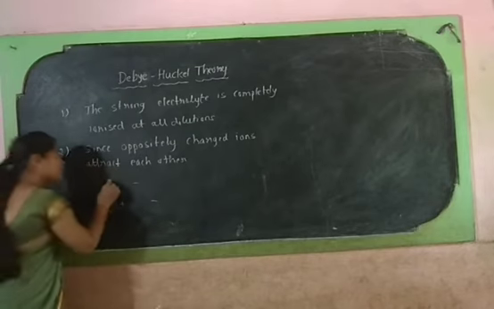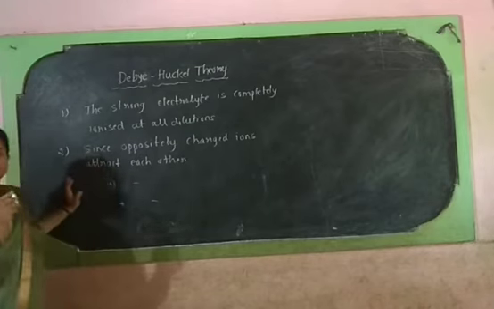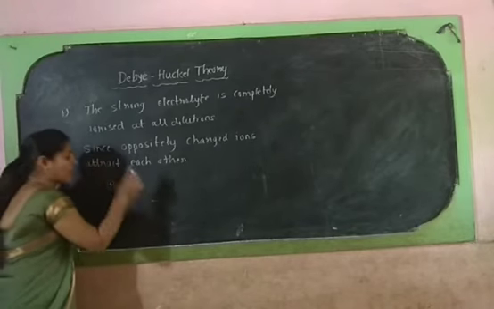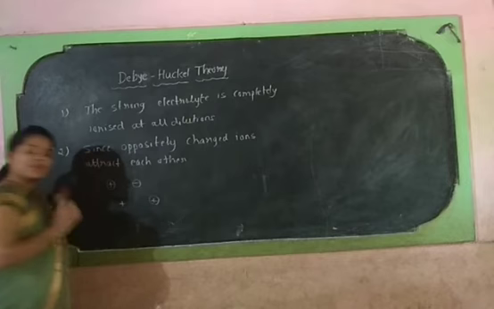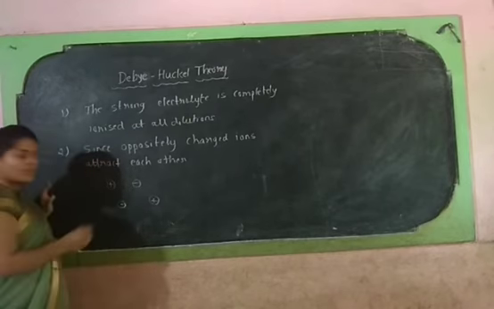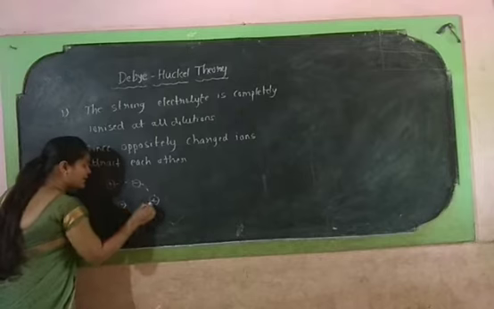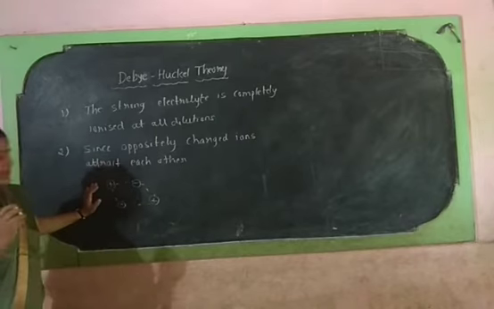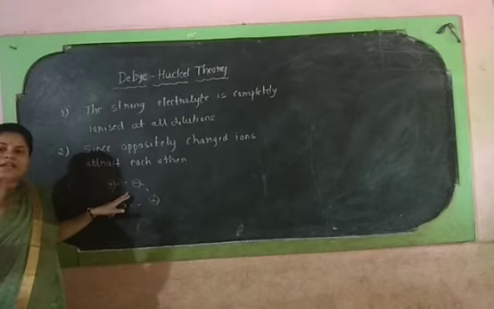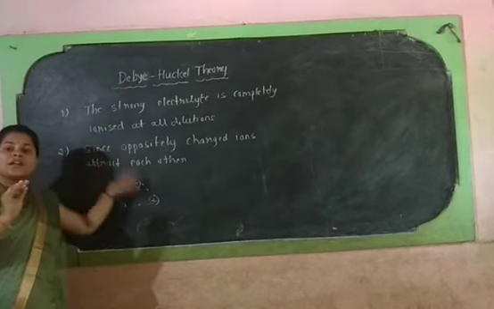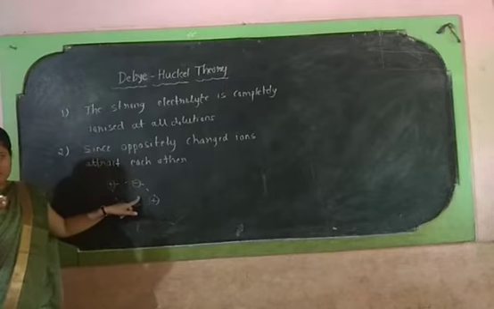A cation will tend to be found in the vicinity of an anion, and an anion in the vicinity of a cation, and vice versa. There is a force of attraction between oppositely charged ions, that we know. That means normally we can find an opposite ion in the vicinity of another oppositely charged ion.